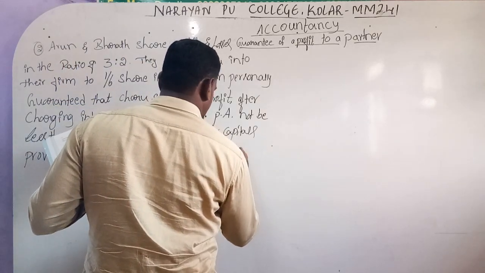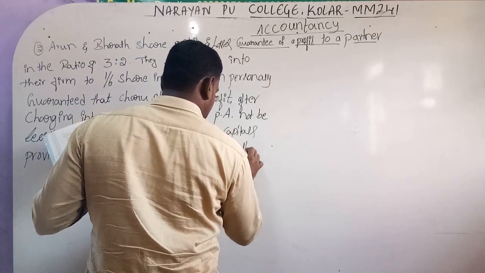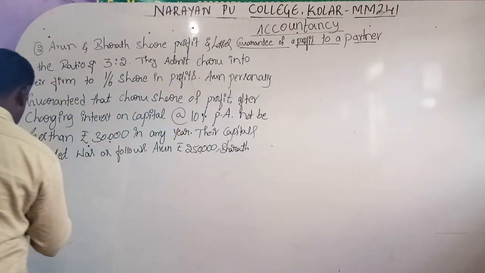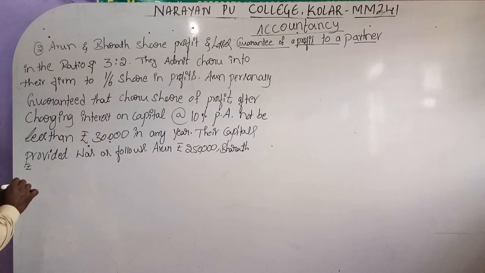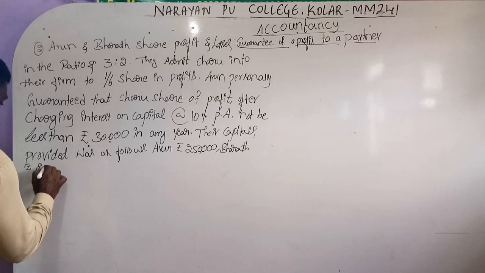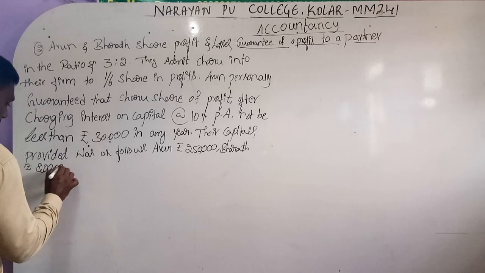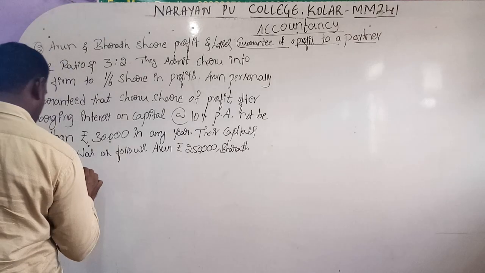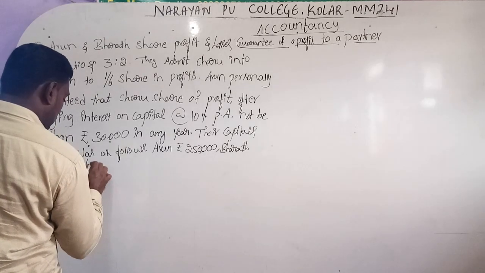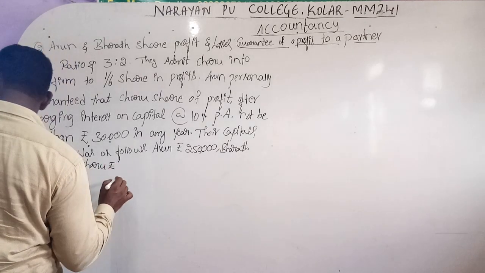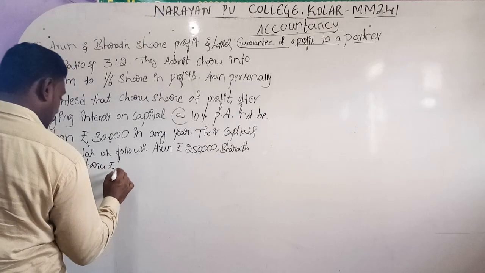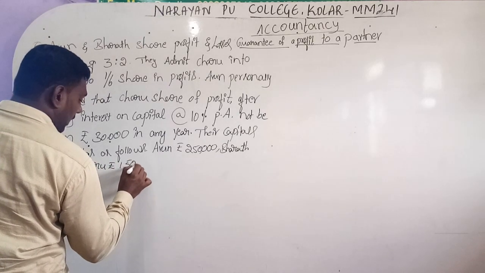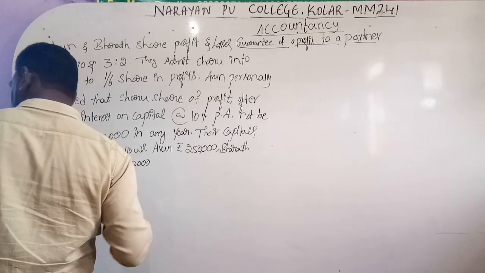Bharat rupees 2 lakhs, and Charu rupees 1,50,000.